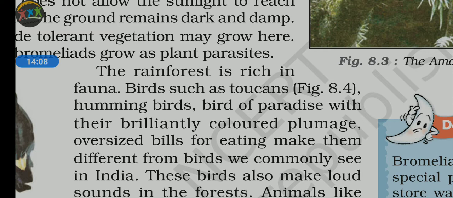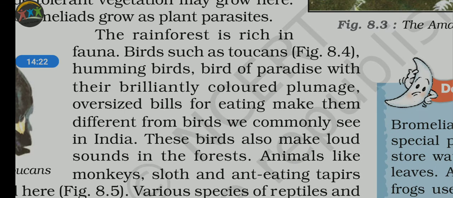Fauna means the wildlife species which are found in a particular region, whereas flora means the natural vegetation species which are found in a particular region. So what are the characteristics of the wildlife? They are brilliantly colored, with an oversized build, and eating habits that make them different from birds we commonly see in India. So here we are also getting a comparison with India in the wildlife availability.